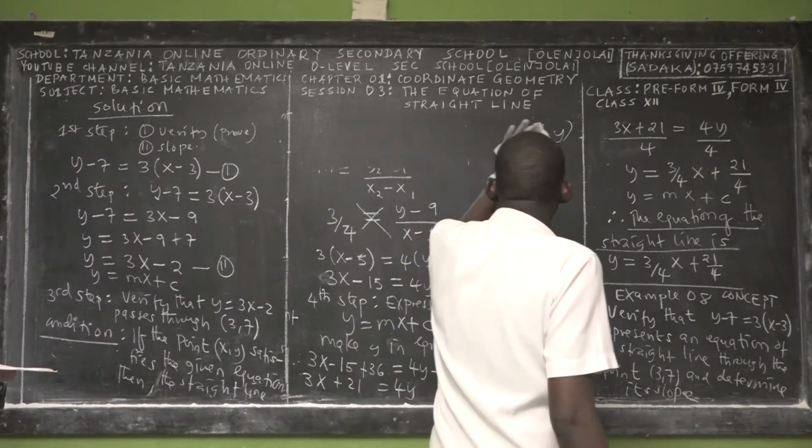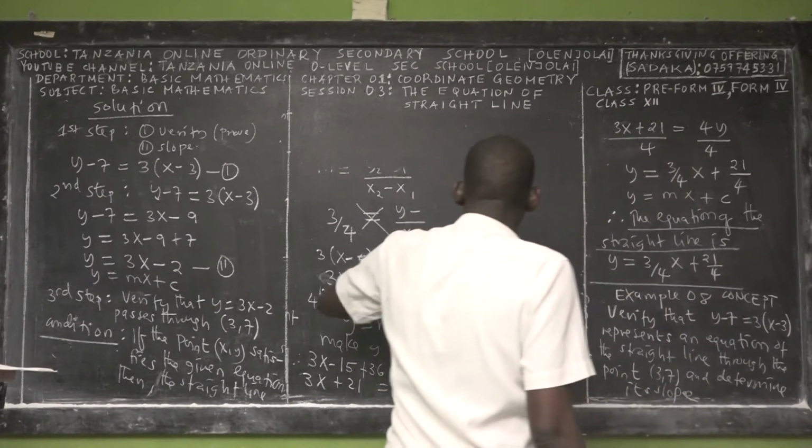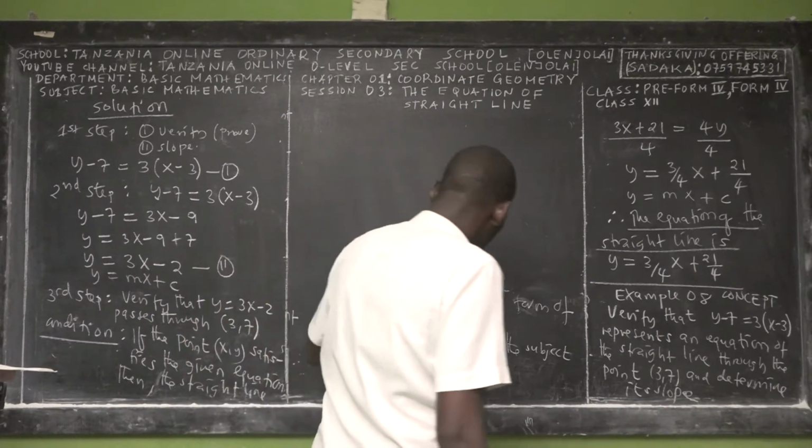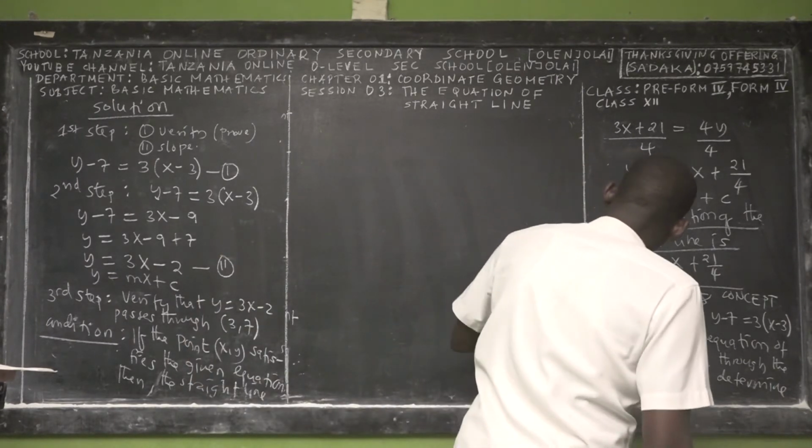So when the point satisfies the given equation of the straight line, we have proved that the straight line passes through that point.